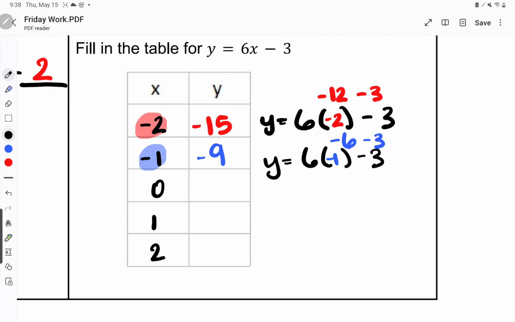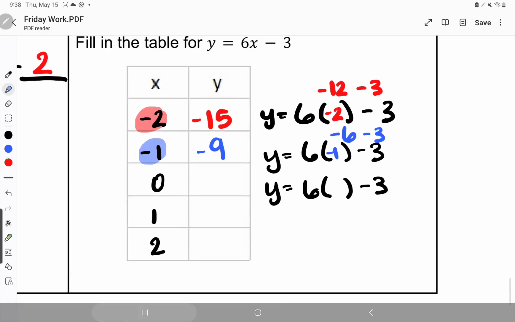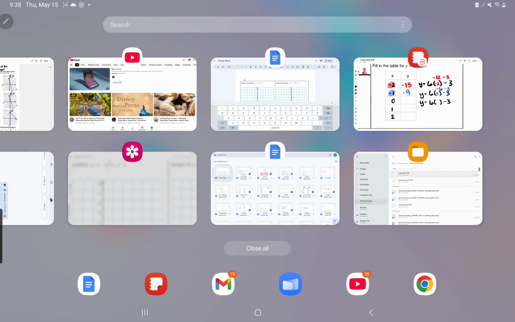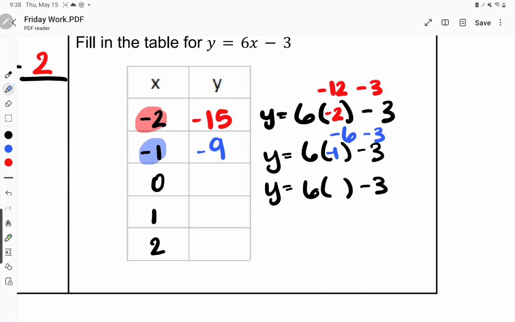For the next one, dealing with the same thing, I have y equals 6 times x minus 3. Well, what goes in for my blank? In for my blank would go 0. So I would put a 0 right there where that blank is. Well, 6 times 0 gives me 0 minus 3. Well, you subtract anything off of 0, that's just going to give that same number, so it's going to be negative 3.